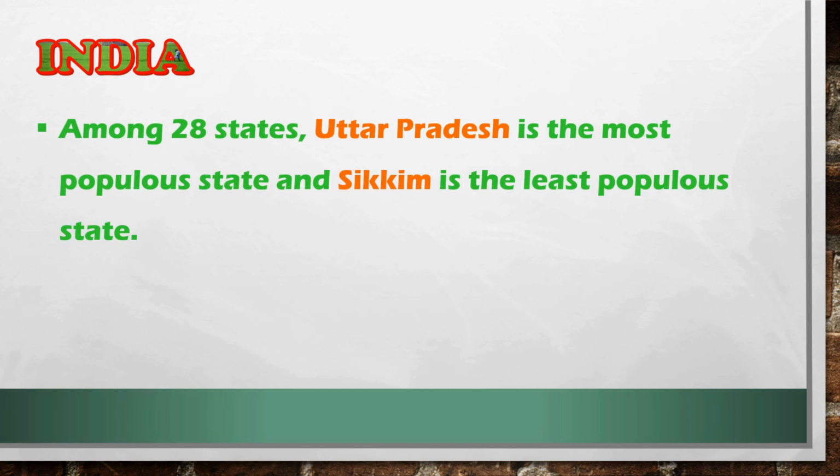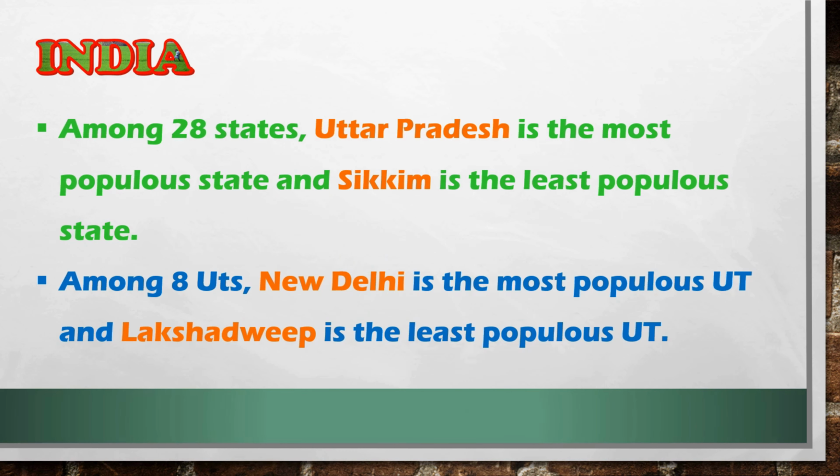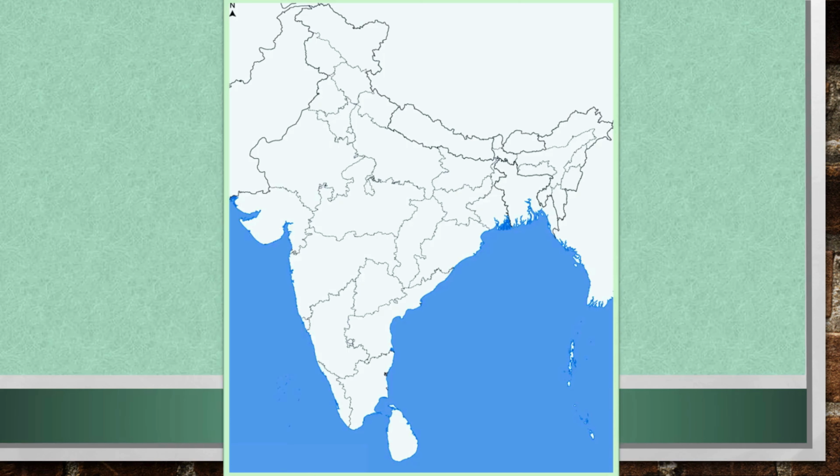Among 28 states, Uttar Pradesh is the most populous state and Sikkim is the least populous state. Among 8 union territories, New Delhi is the most populous union territory and Lakshadweep is the least populous union territory. We can see these 28 states and their capitals on India map.